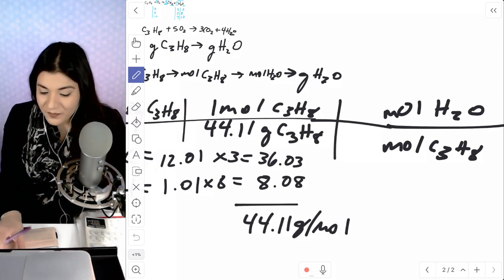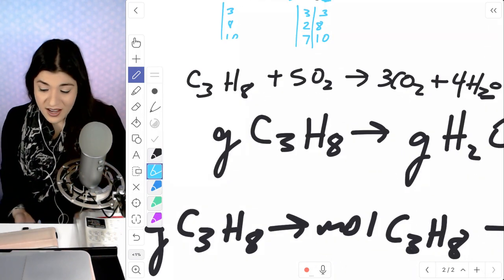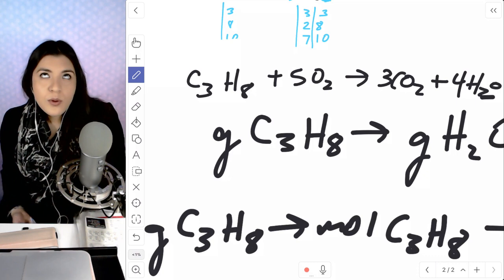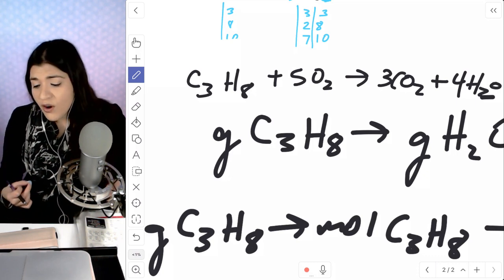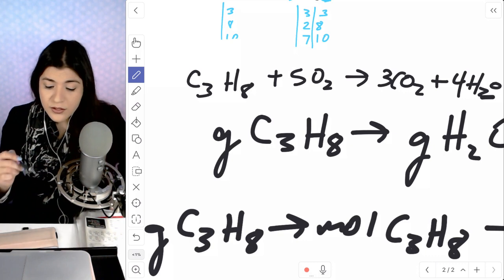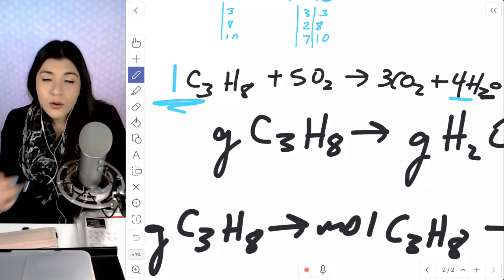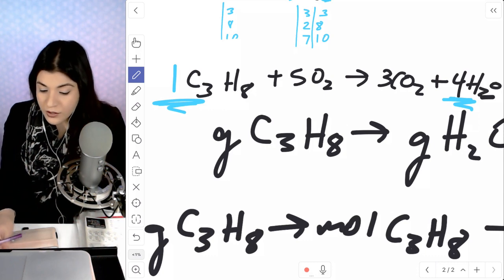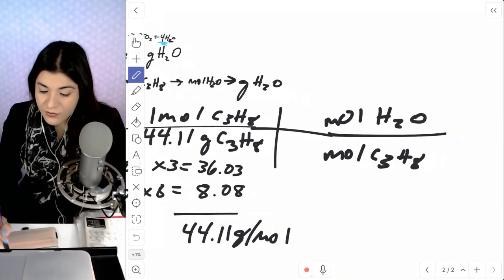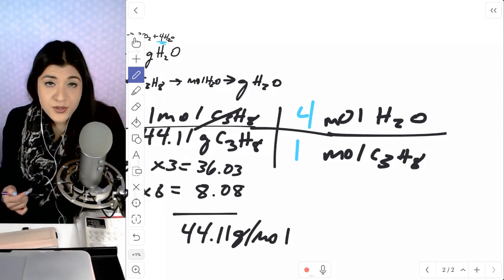So let's go back to the coefficients in front. We want to figure out how many moles of propane there are and how many moles of water we have. Since there's no coefficient there, I'm going to just state that it's a 1, and there are 4 moles of water. So, okay, let's place that here. So 1 and 4. And keep going. We canceled those moles of propane.